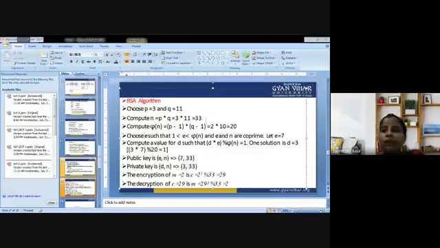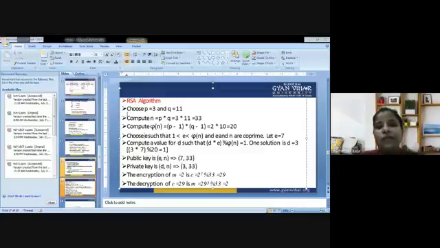If you have any query, you can ask me. Again, I am repeating the same steps: how we are supposed to proceed with the RSA algorithm. Let's say we choose two numbers, P and Q. P is 3, Q is 11. Next, compute N equal to P into Q, that is 3 into 11, which is equal to 33.